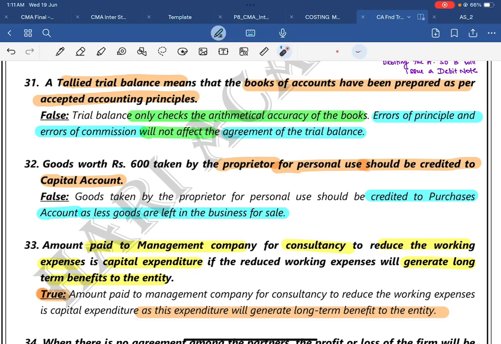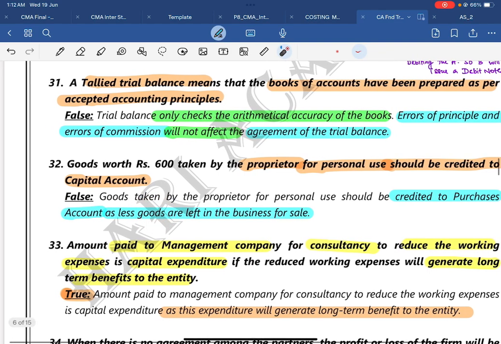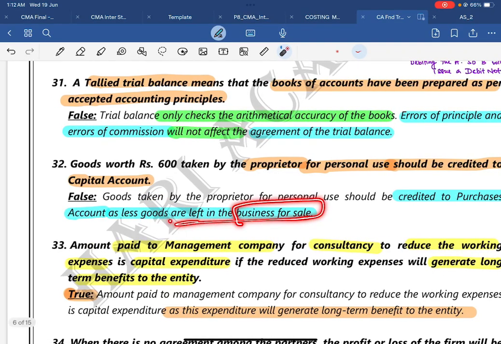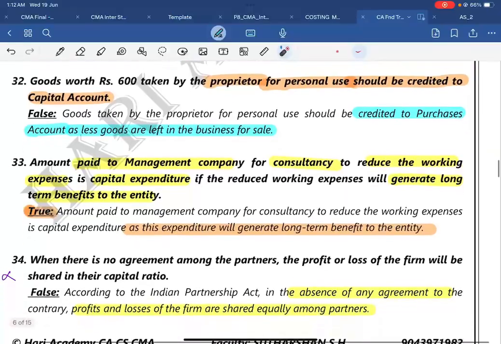So it is reduced from purchases. You need to credit the purchases. If you are crediting the purchases, your expenses are going to come down, your purchase account is going to come down, unless the goods are left in the business for sale.